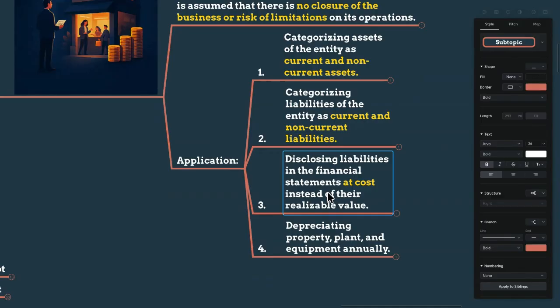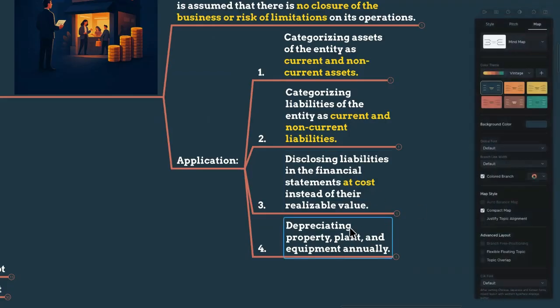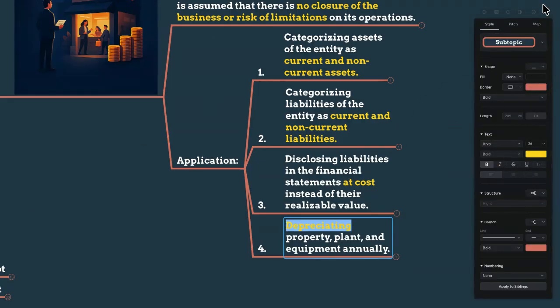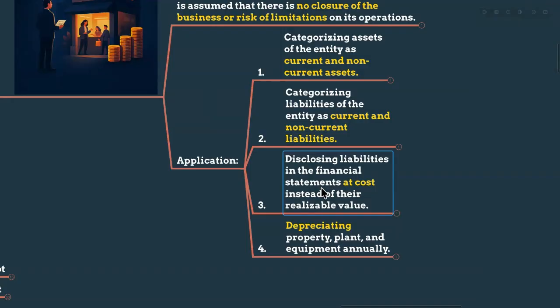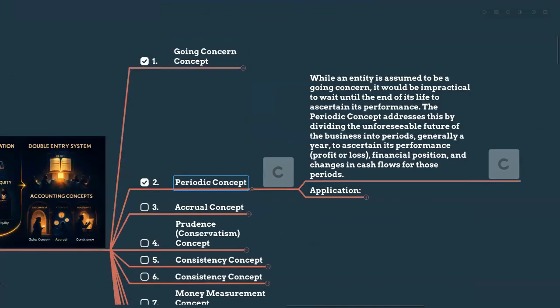It means we may have purchased some assets 10 or 11 years ago, but still we are recording them in that particular account, because we are not going to sell that asset and we are not going to close our business, right? We are also depreciating our property, plant, and equipment annually, because we are going to run our business for a long period of time. So we are charging annual depreciation because we are going to use that asset for more than 12 months, even more than 12 years, right? These are the going concern concept I have studied.